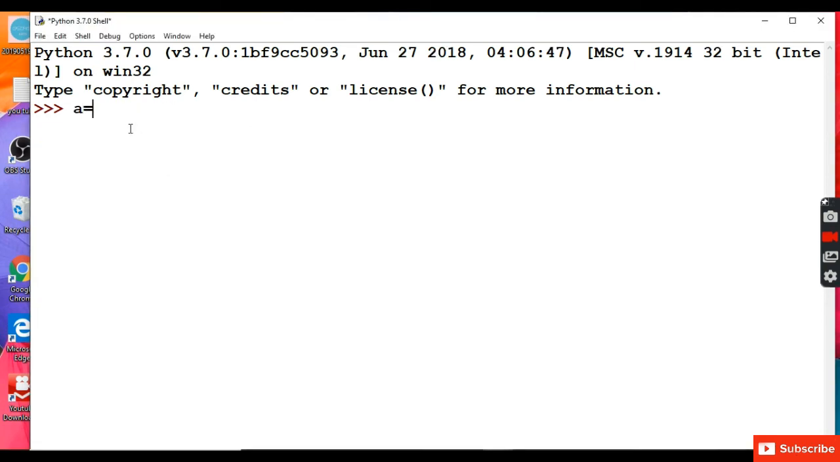Next is power function. POW function. It returns x raised to power y. For example, POW 5,3. So the answer will be 125. 5 cube is equal to 125.